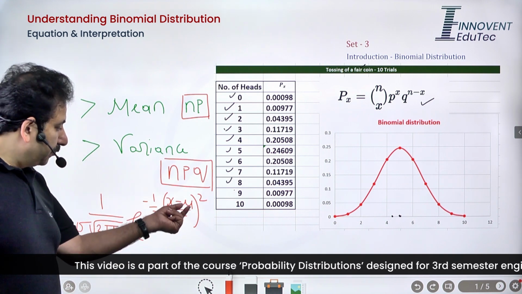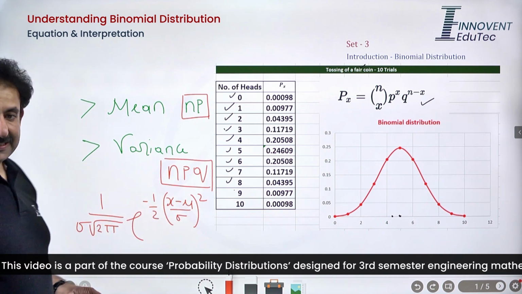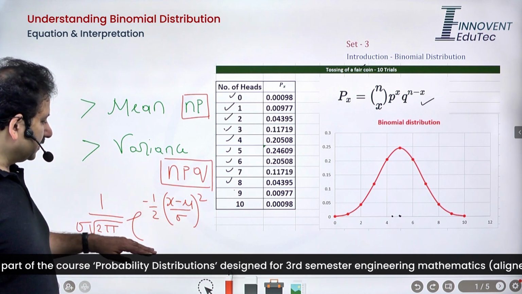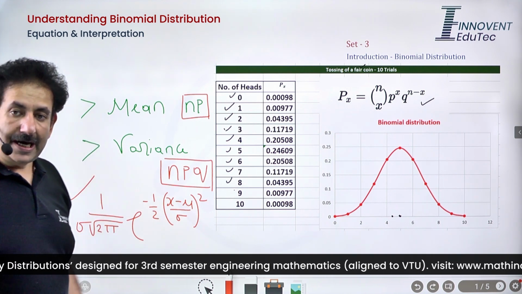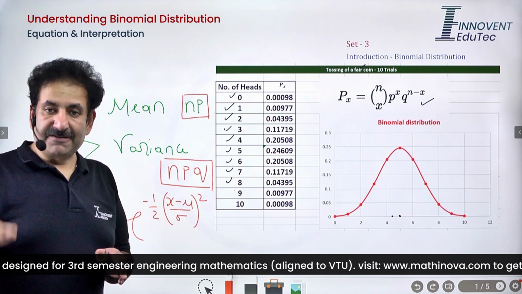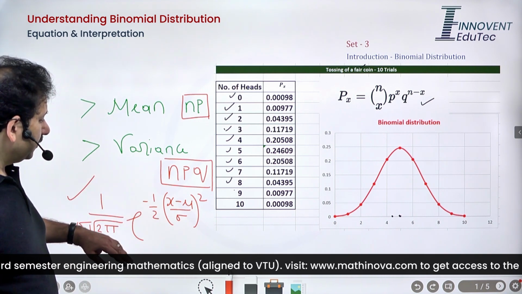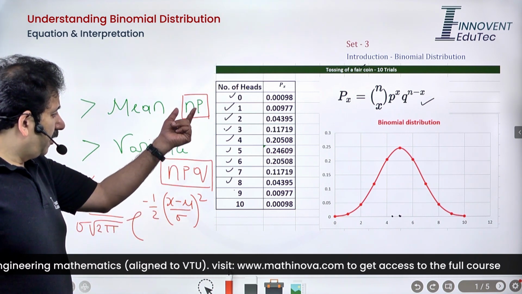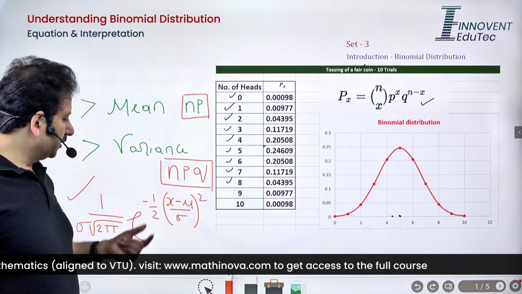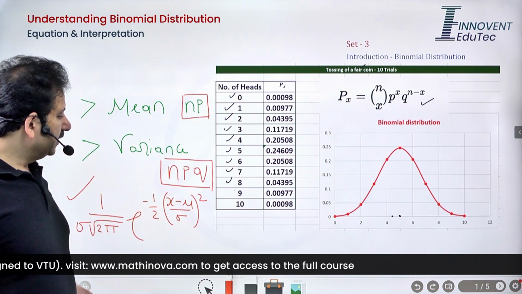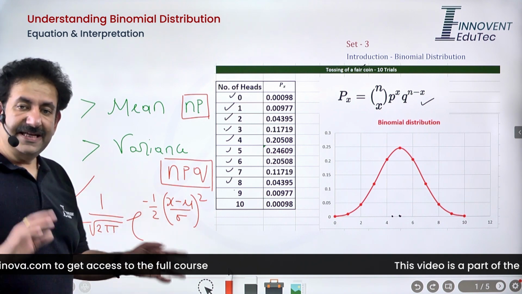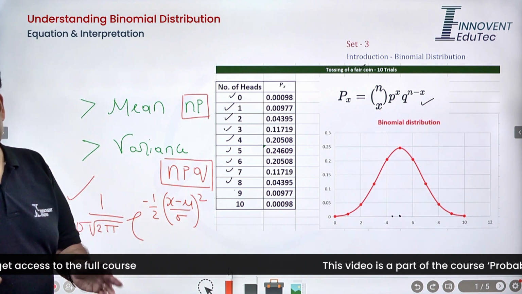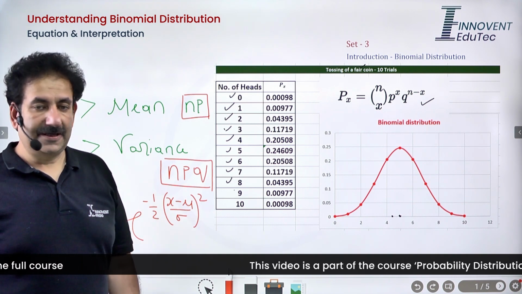That means mu is the mean, square of sigma is the variance. These are the two parameters that are required to define the Gaussian distribution or the probability density curve or function. And therefore, if np of the binomial distribution becomes almost equal to the mean of this and npq becomes the variance of this, then obviously the curves are identical to each other.